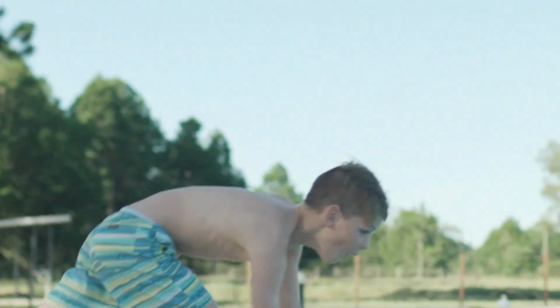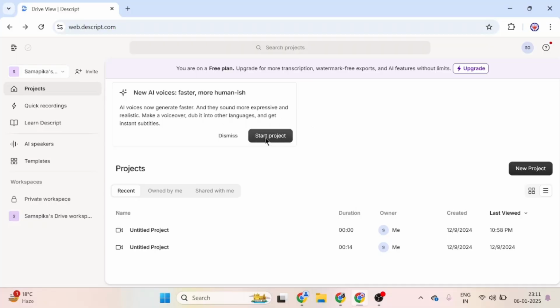Let's dive in. Descript is an all-in-one tool for audio and video editing, screen recording, transcription, and more. It's designed for creators who want to save time and produce high-quality content without the steep learning curve. With Descript, you can record, edit, and publish all in one place.